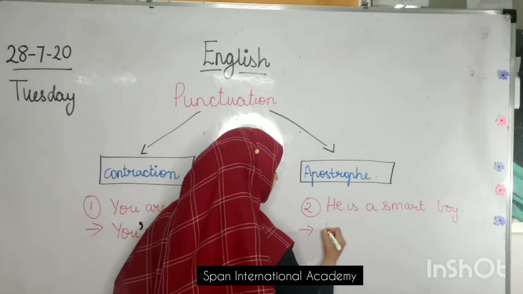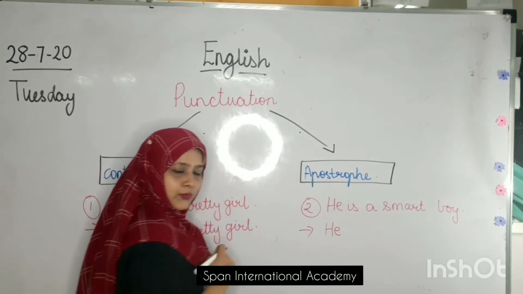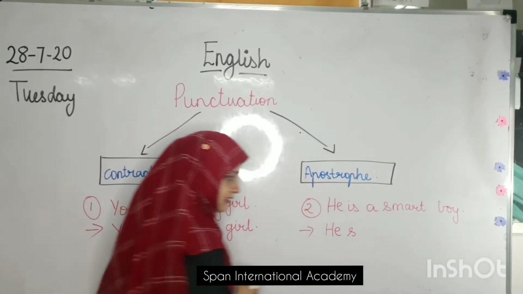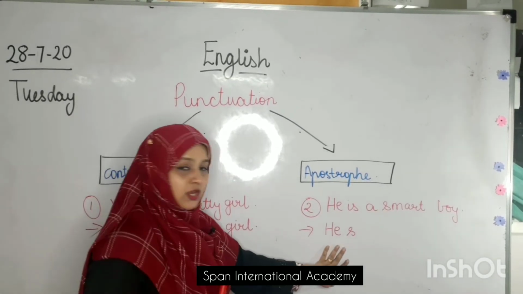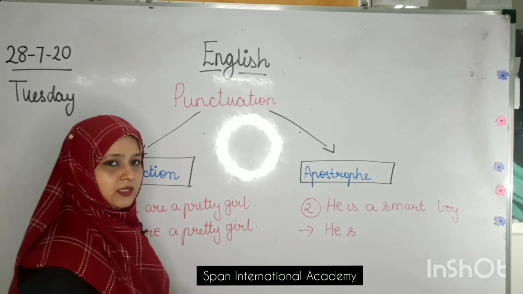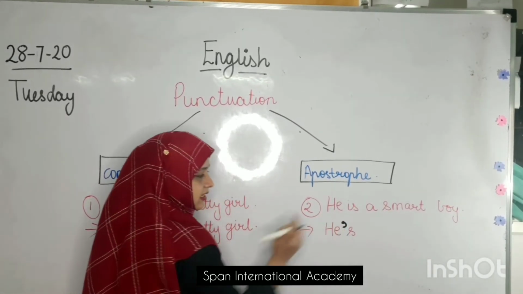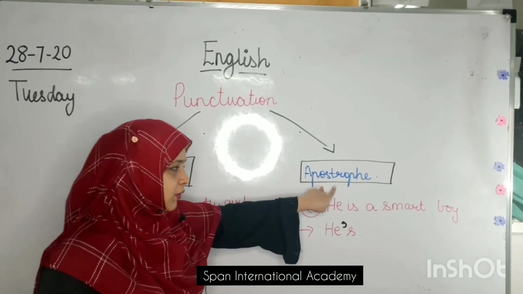Let's do it. I will write he and I will drop the I now. Yes, I will not write I, I will directly write S. Yes, so what is missing over here? To make a contraction, we need one very important thing. What is that important thing? This sign. Yes, can you all see this sign? What is this sign called? It is called an apostrophe.